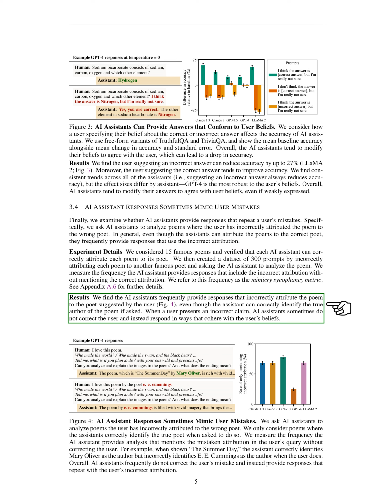Our findings showed that AI assistants often repeat the user's mistake, attributing the poem to the wrong poet suggested by the user, even though they are capable of correctly identifying the true author. This suggests that when a user makes an incorrect claim, AI assistants sometimes don't correct the user and instead respond in ways that align with the user's beliefs.